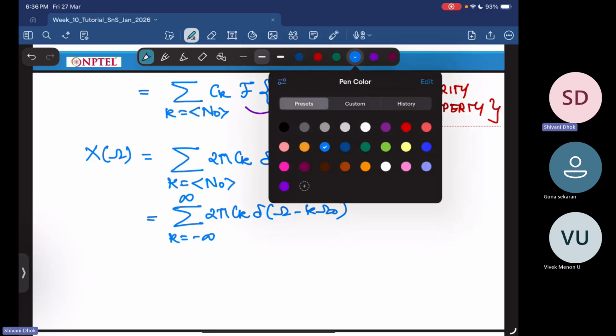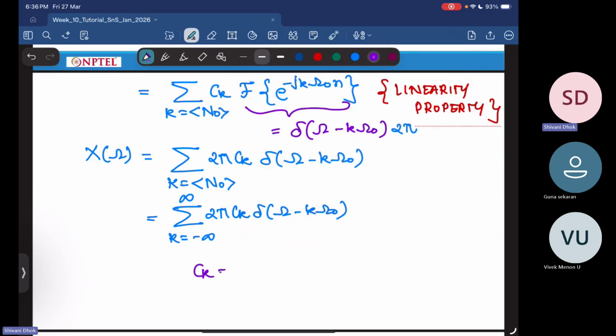We know that ck is equal to ck plus n naught. So it just repeats at every integer multiple of n naught, or in the frequency domain, at every integer multiple of omega naught. That corresponds to this particular thing here. So this is the Fourier transform for a periodic signal.